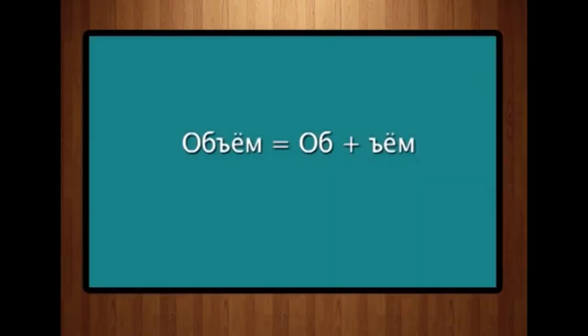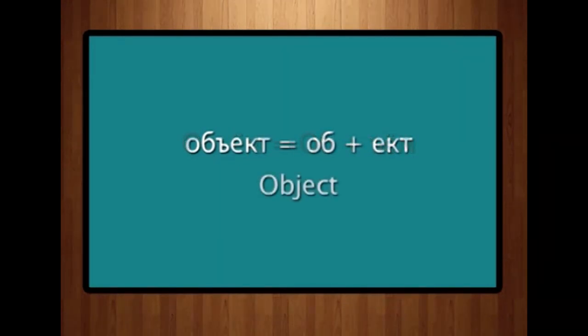Let us do some examples. The first word I am going to tell you is abyom. How do we spell this word? O, b, hard sign, yo, m. Abyom. The next word we are going to do is obyekt. Obyekt is spelled as o, b, hard sign, ye, k, t.